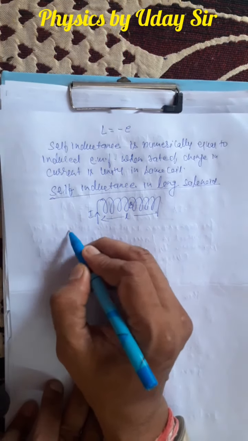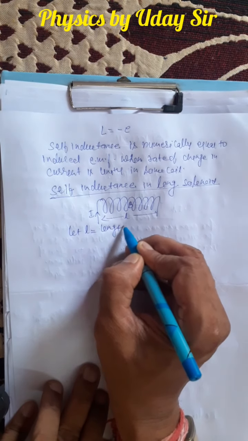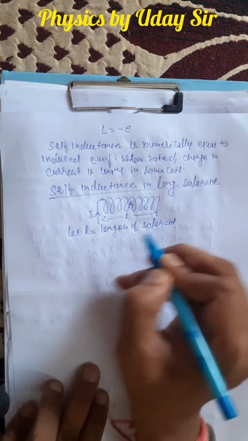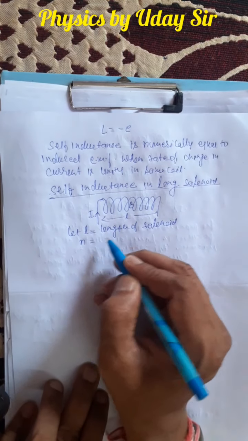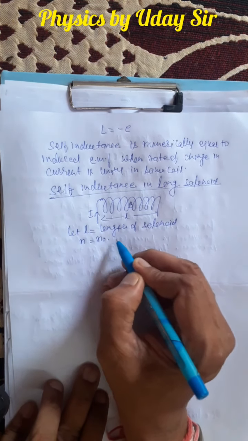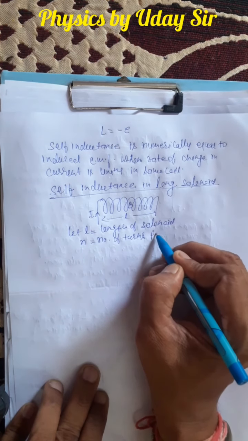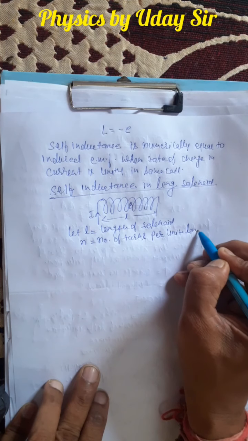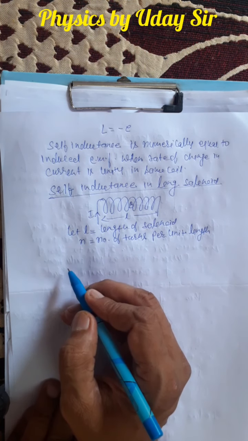So L we have taken, let L be the length of solenoid, and n we have taken as the number of turns per unit length.